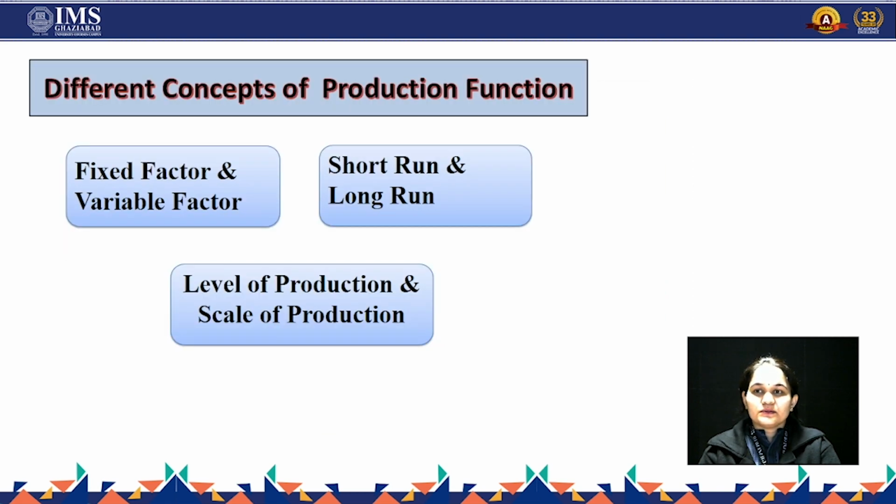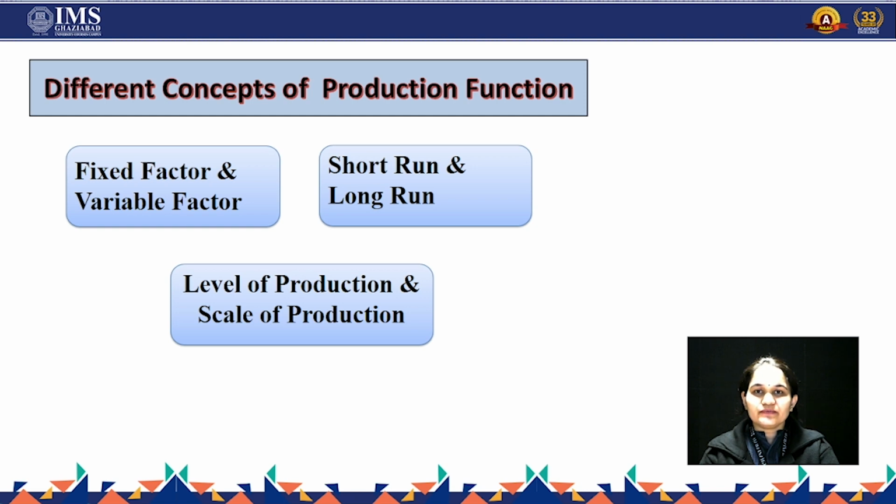Now, the different concepts of production function. Here, the function represents a relationship between the input and output. To say it in an easy way, the output that I am going to get in production is produced by using the four factors that we have read earlier.